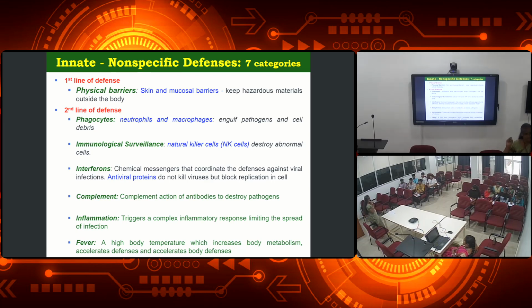If these NK cells, or the natural killer cells, find any abnormal cells in our body, they will kill or destroy them. They will decide whether those cells will survive or not. Okay, and then another thing is the interferon, that is nothing but chemical messengers. These interferons will be released by the immune cells to signal the other cells to produce the antibodies to act against the pathogens.